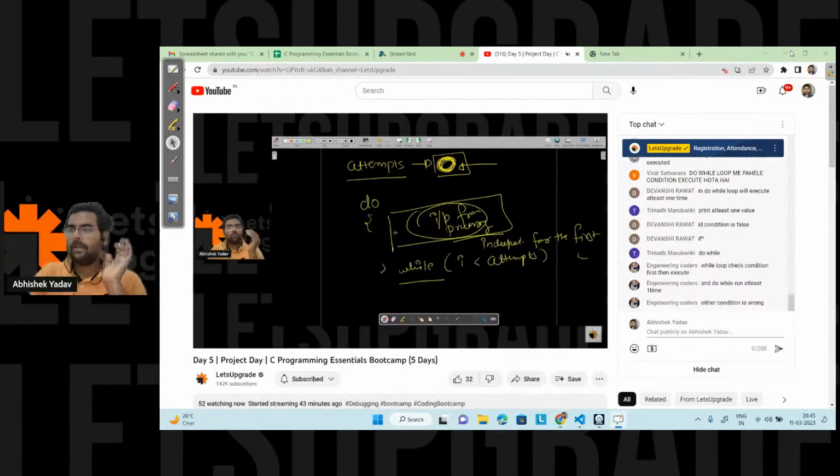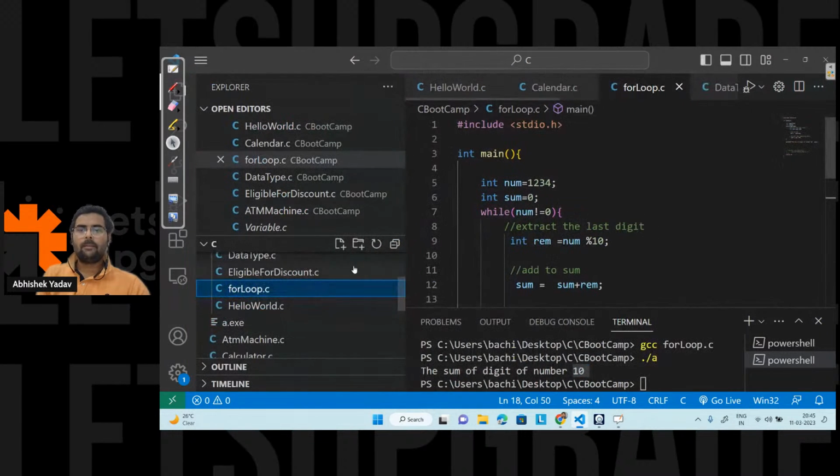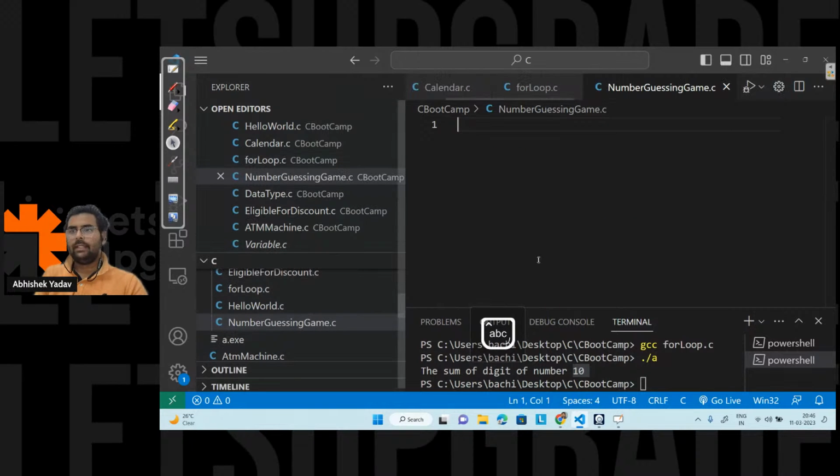So here what I will do, let's create a new file, that is number guessing game dot c.